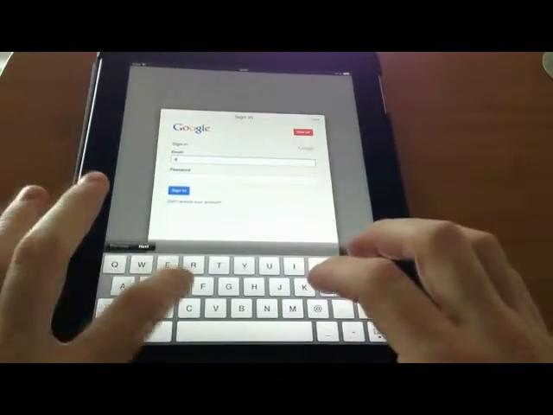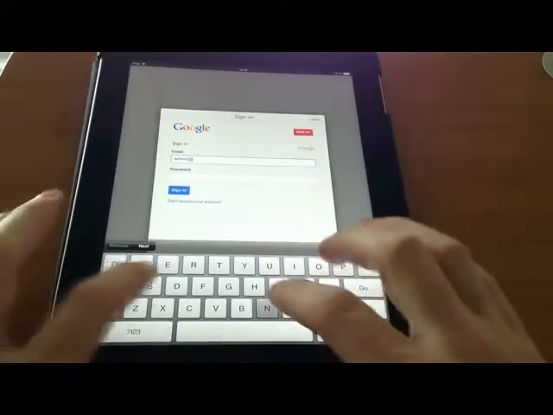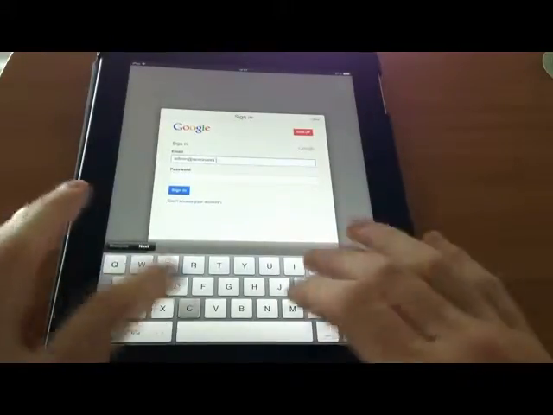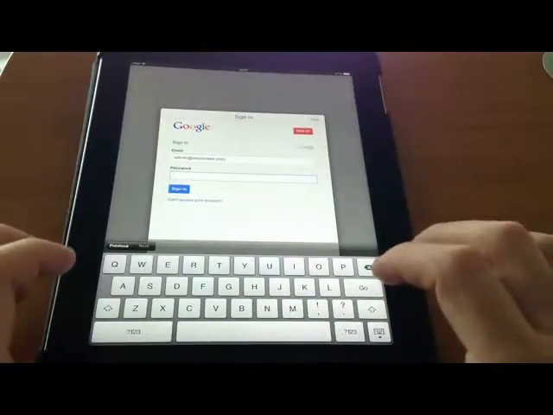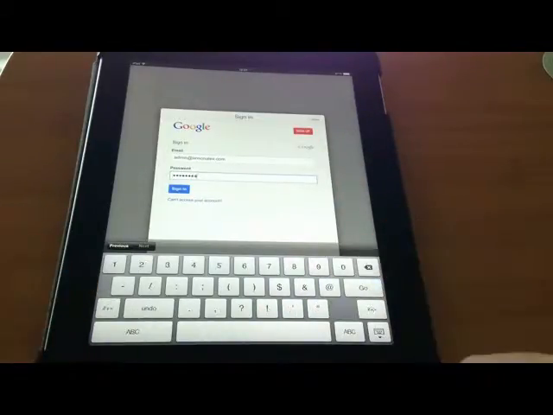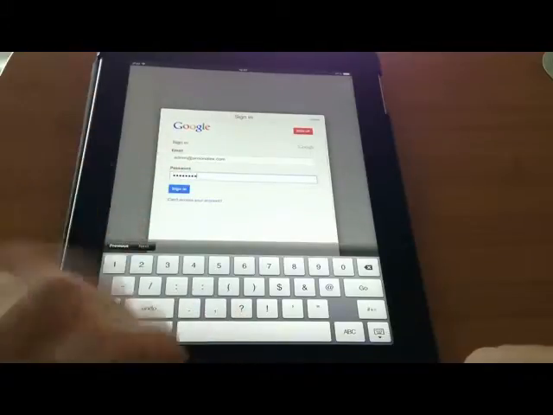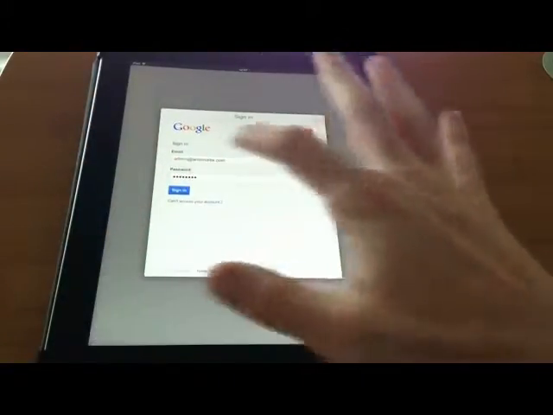So I have an account that I'm going to use for test. It's admin@ansonalex.com. And I'm just going to cut here in a second to when I've already entered my password. Okay, so I've got my password entered. I'm just going to go ahead and hit sign in. And it's going to sign into my Google Drive.